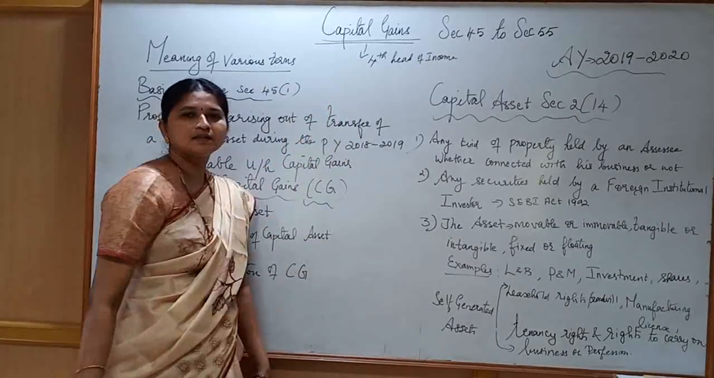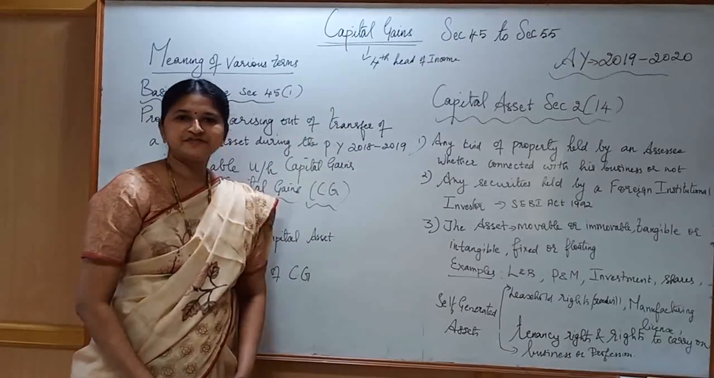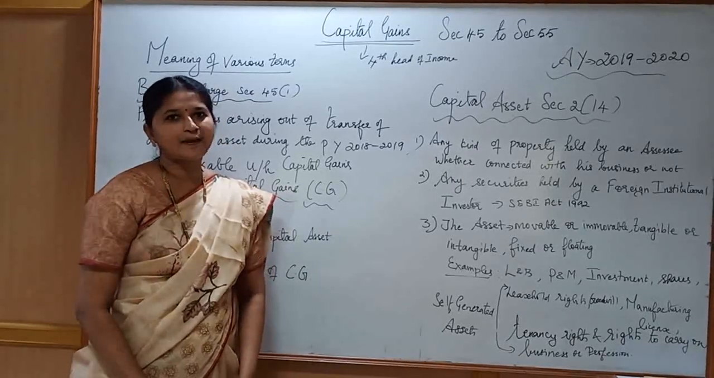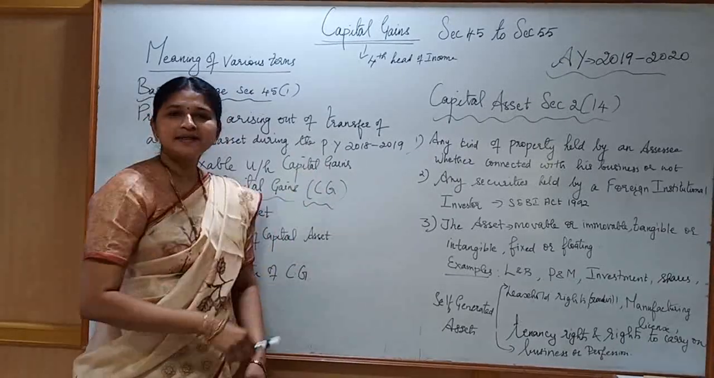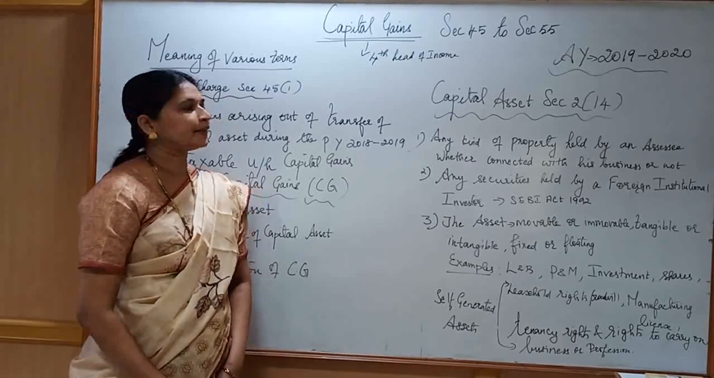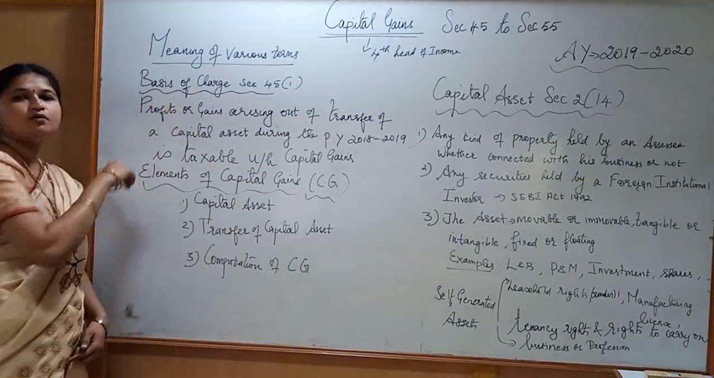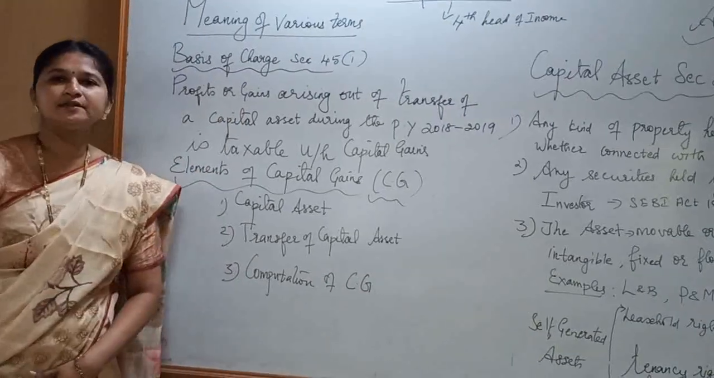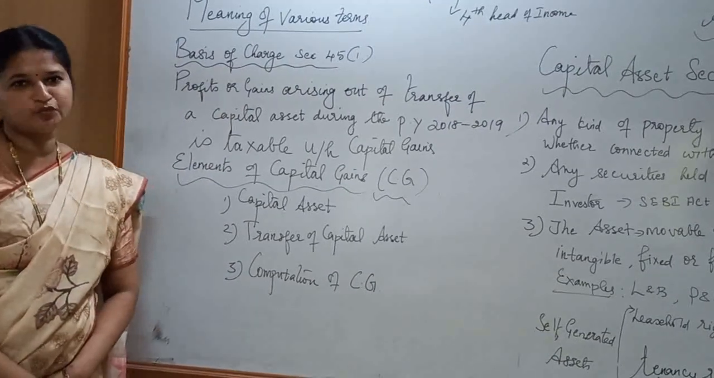Capital gains. Section 45 to Section 55 of the Income Tax Act 1961 deals with capital gains. Capital gains is the fourth head of income. Let us now look at the meaning of various terms. First is the basis of charge as per Section 45 subsection 1.